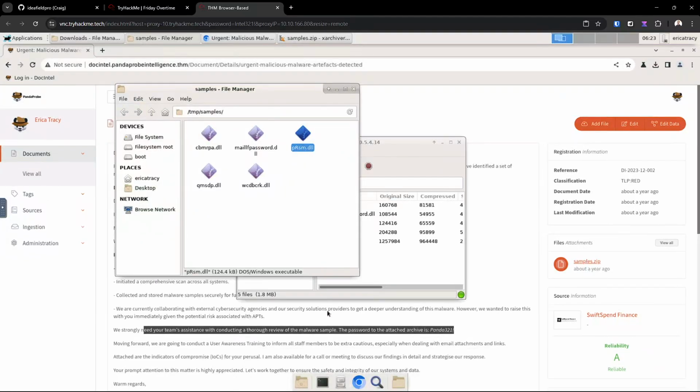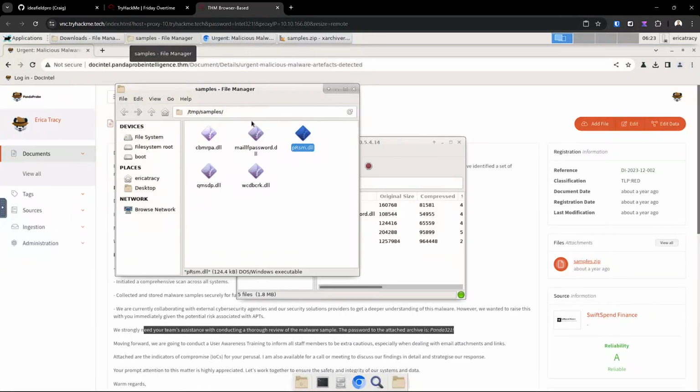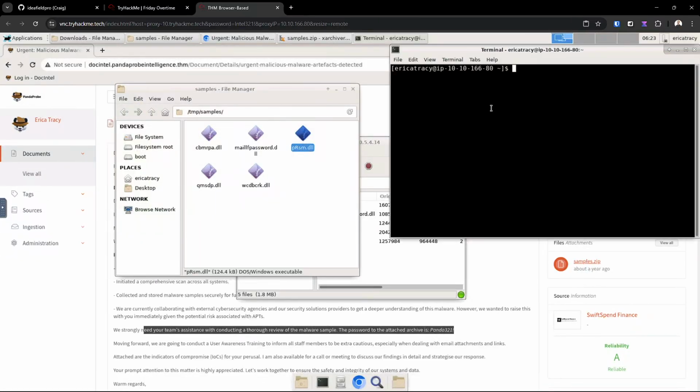All right, because we do need to find the SHA-1 of this file, I'm now going to open up terminal. I'm in my home directory at this time, so I need to change into my root directory.